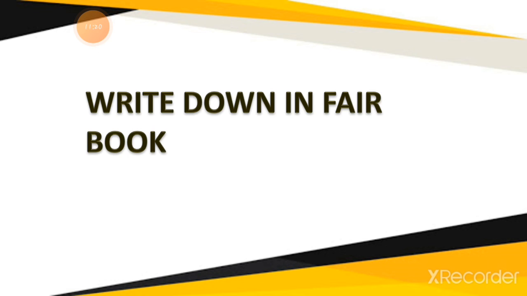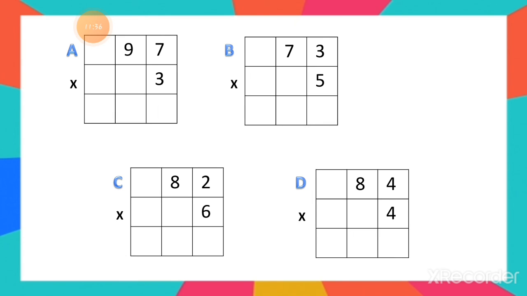So here is the question. Write down in the fair book if you have not completed it. If you have completed it then okay, if not then write down in the fair book, or if you completed the fair book then please note down in the rough book 3 times. Here is the question number A.